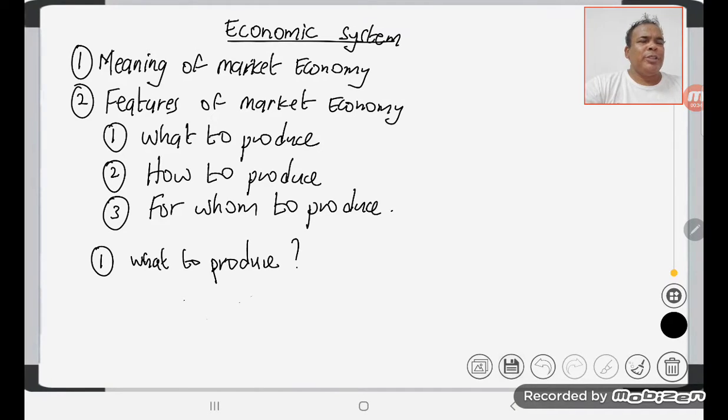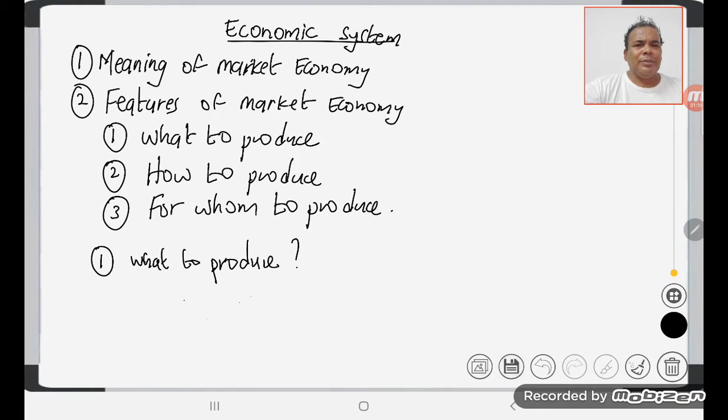A market economy is also known as capitalist economy, laissez-faire economy, and control economy. In a market economy, all factors of production, land, labor, and capital are owned and controlled by private individuals and firms. In this system, there is little government intervention in economic activities.